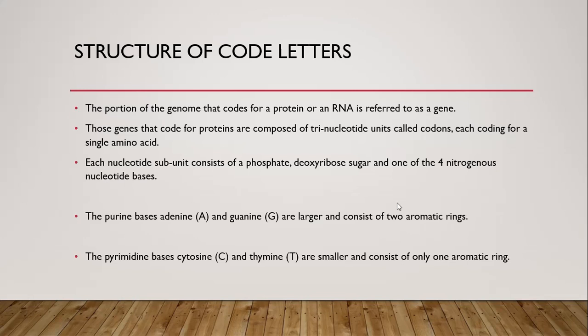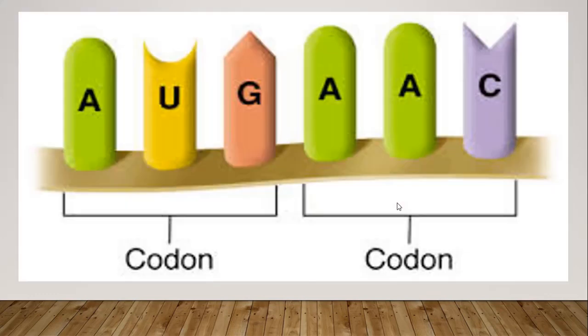The structure of code letters. The portion of the genome that codes for a protein or an RNA is referred to as a gene. Those genes that code for proteins are composed of trinucleotide units called codons, as we've discussed earlier in this slide.